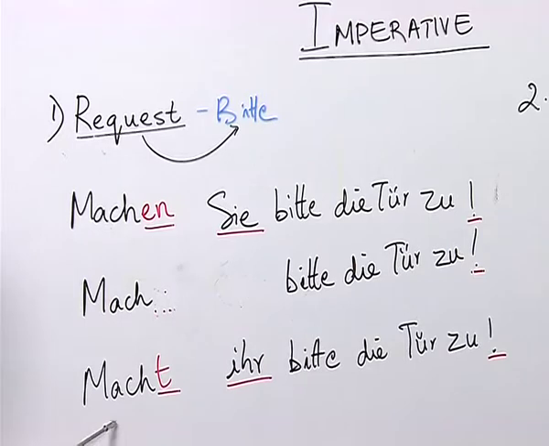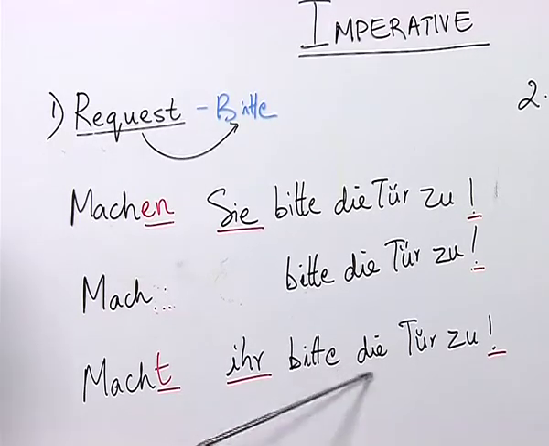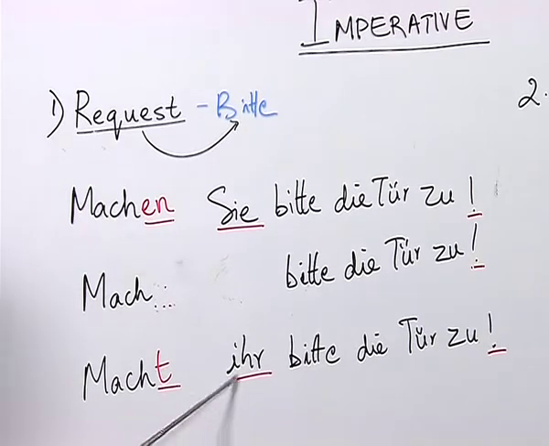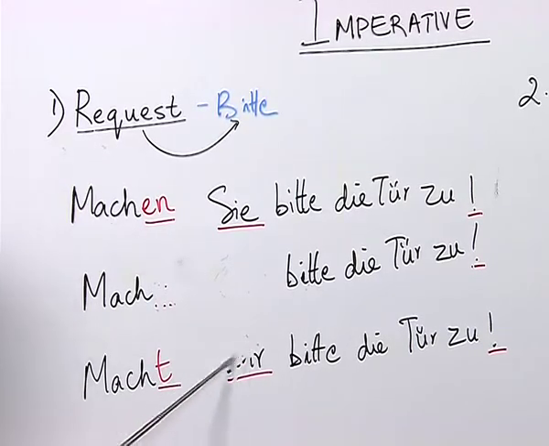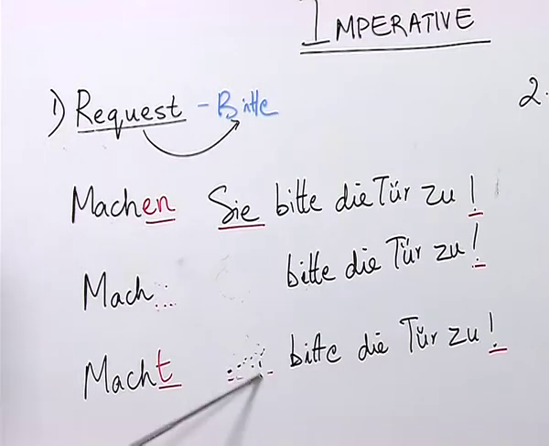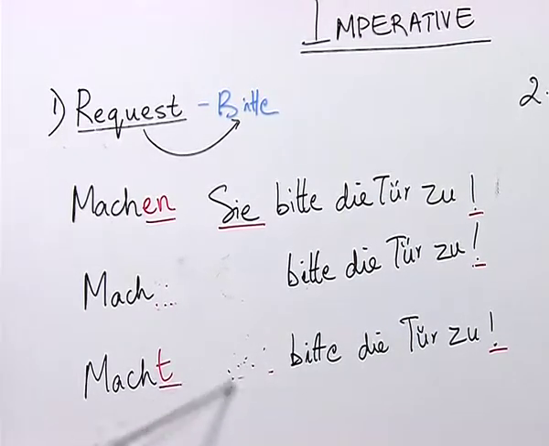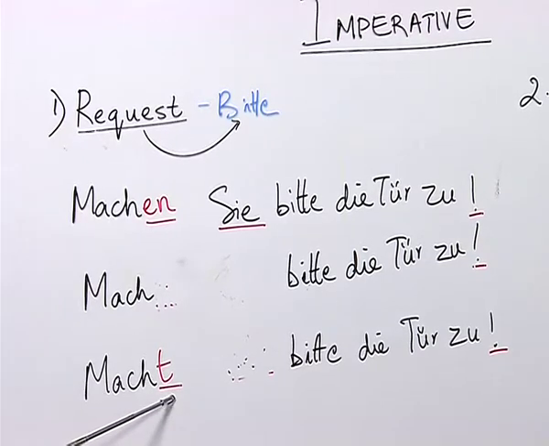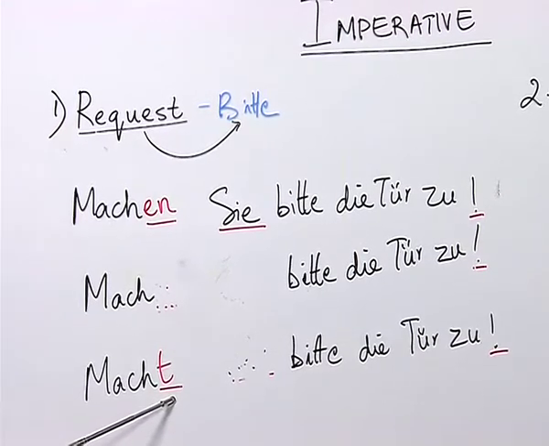Also, in this sentence, Macht ihr bitte die Tür zu, we don't require the pronoun. As you can see, I am removing the pronoun. However, for any imperative sentence made with ihr, the ending t is retained.